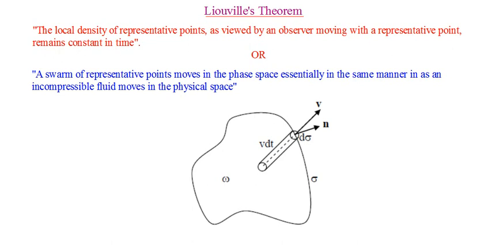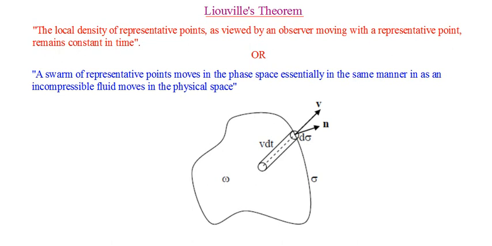So we are interested in studying the movement of representative points, or the flow of representative points in the phase space. And in order to do that, we depend upon the quantity known as the density function, which we have defined as a function of q, p and t.